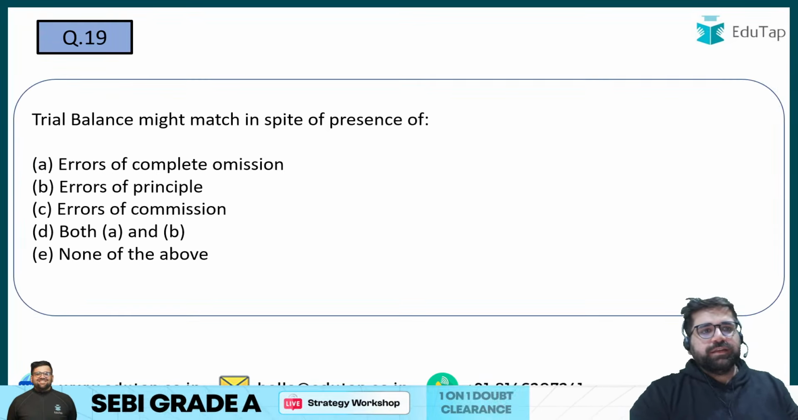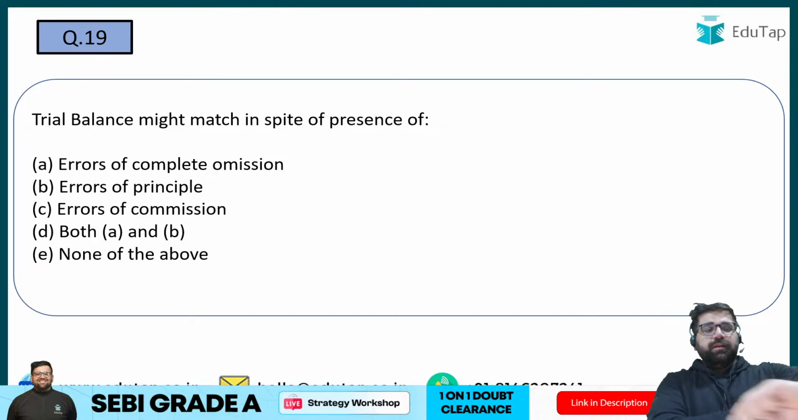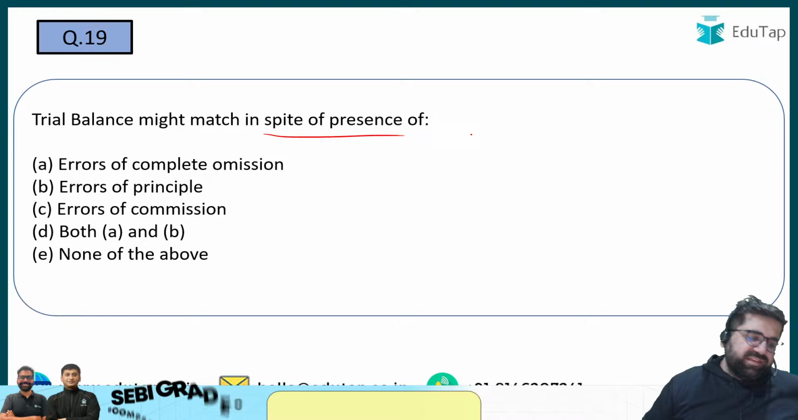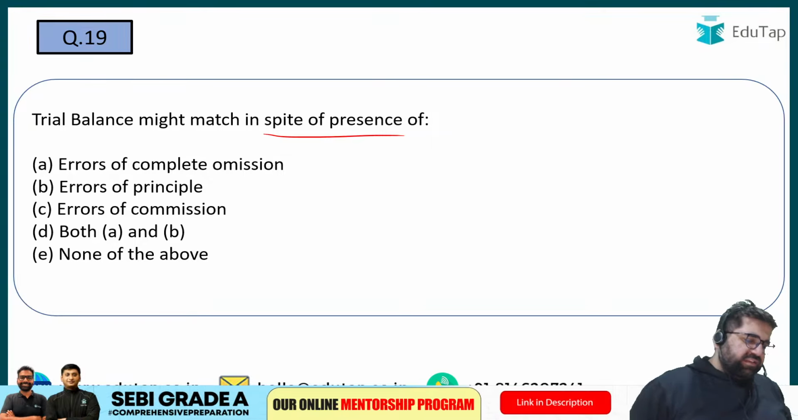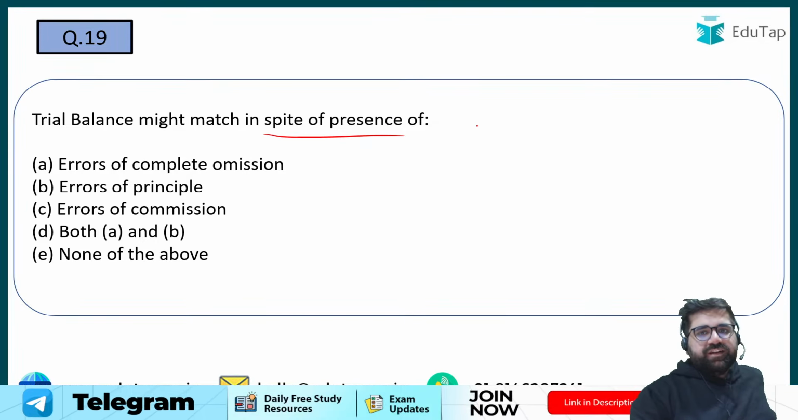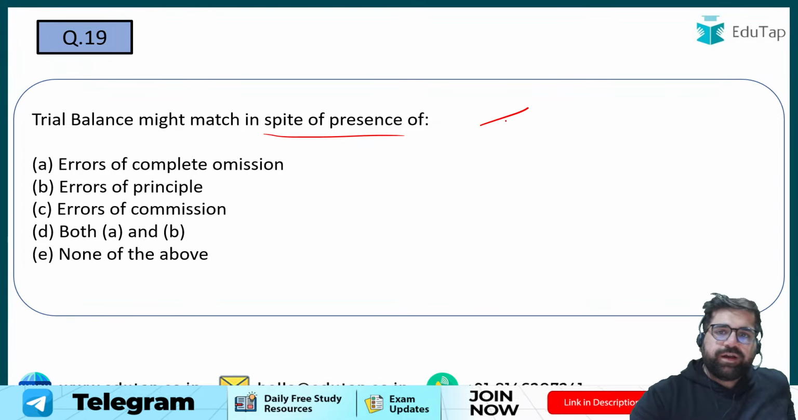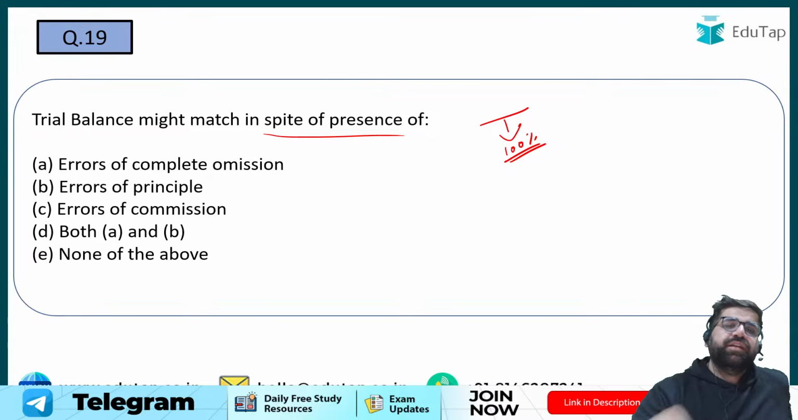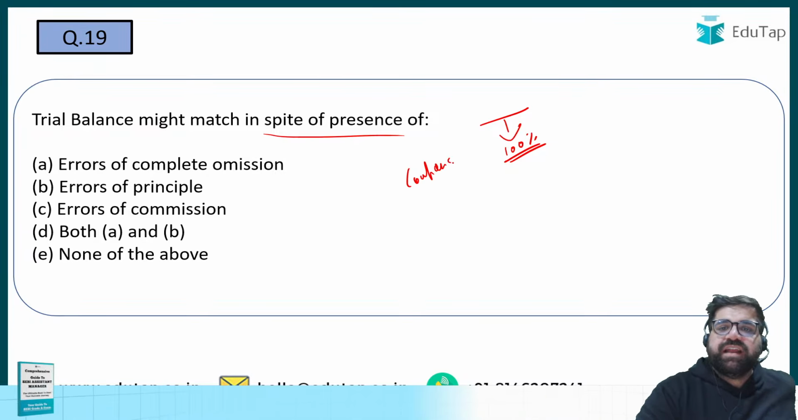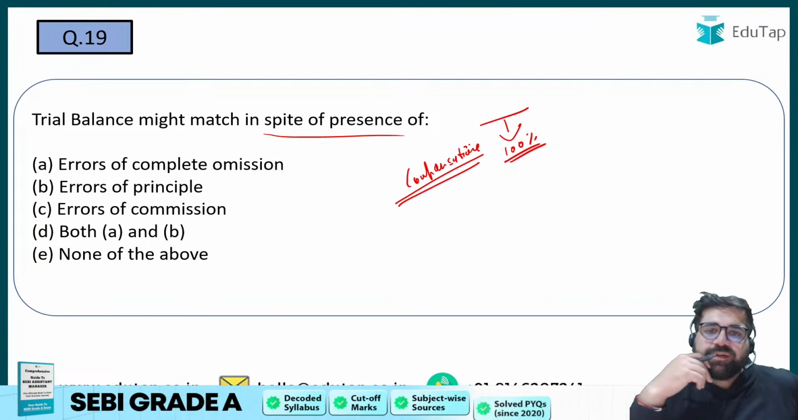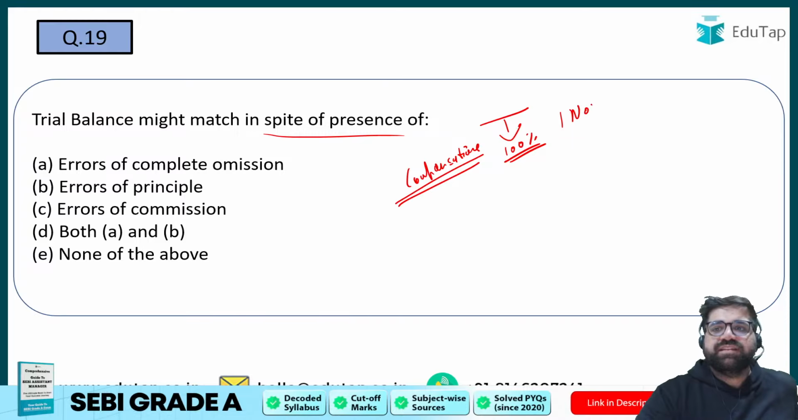Now allow me to move ahead to the next one. Very basic questions. 19. So this is your chapter number 6, trial balance. Trial balance might match in spite of presence of what? Now trial balance, generally if it is matching, you can say that yes, I have done good accounting, but you cannot say that 100% my accounting is error free, right? Because there are some compensating errors. Compensating errors means that your debit and credit effect will be equal. So you have some compensating errors and non-compensating as well.